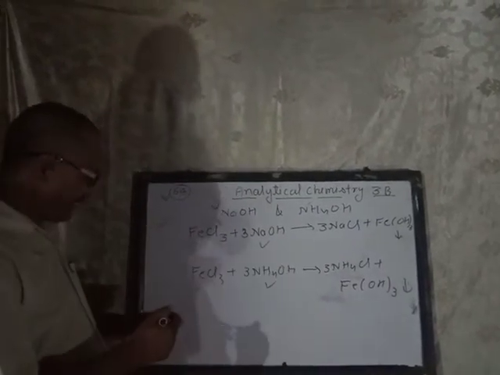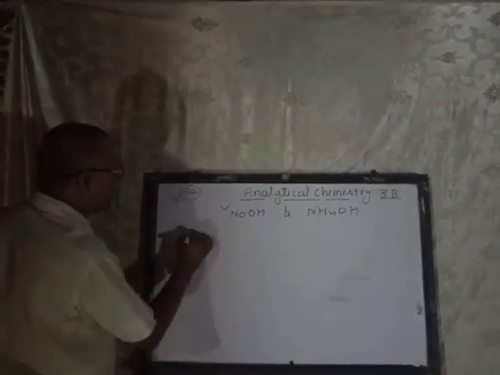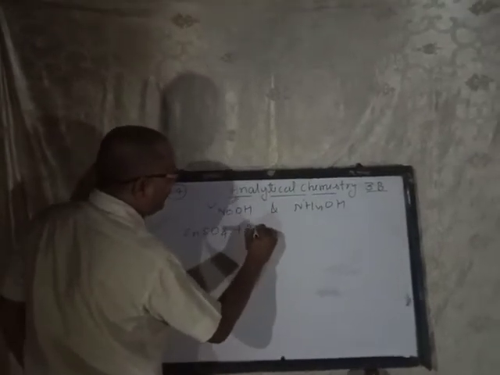Okay, now next reaction, see that. Next, zinc sulfate with sodium hydroxide.